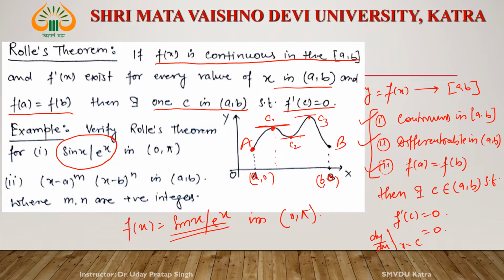If all three conditions are true, then we apply Rolle's theorem and go for the result. Another function is (x-a)^m (x-b)^n in [a,b], where m and n are positive integers.